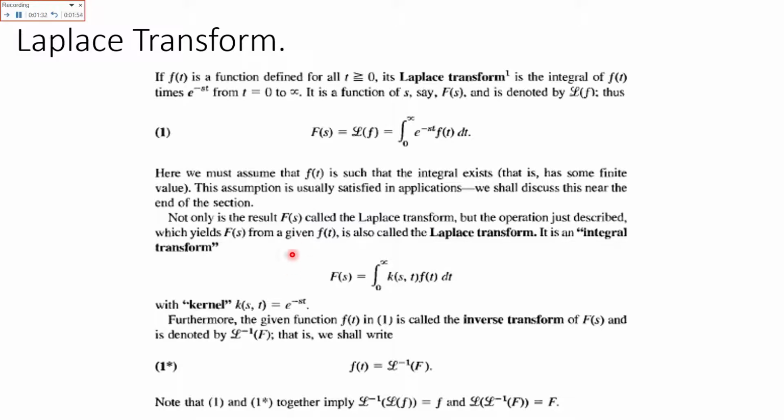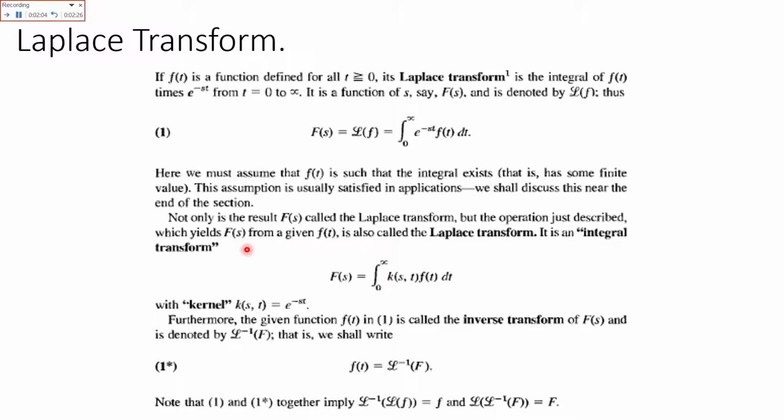Not only the value F is called the Laplace transform, but the operation just described is also known as Laplace transformation, which yields F of s from f of t. The function was initially dependent upon time. Now the dependence is upon s. So the Laplace transformation says that a function that is dependent upon time has now been shifted to another variable, that is s.